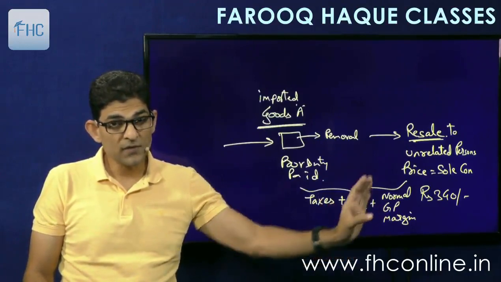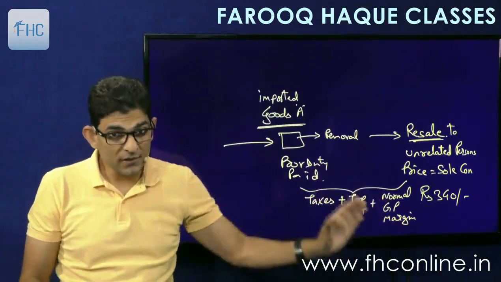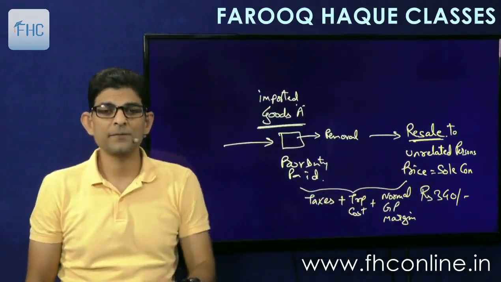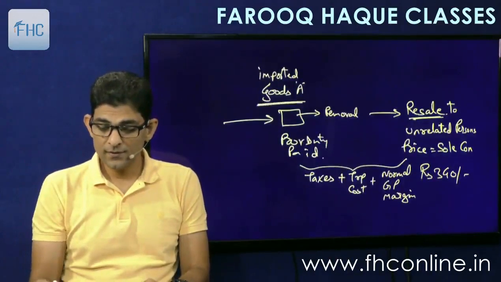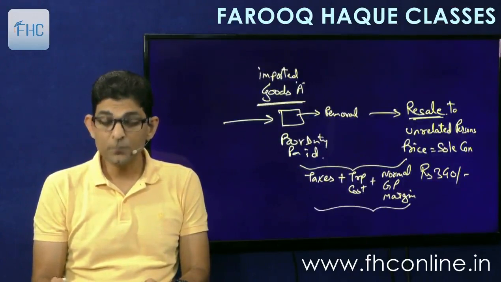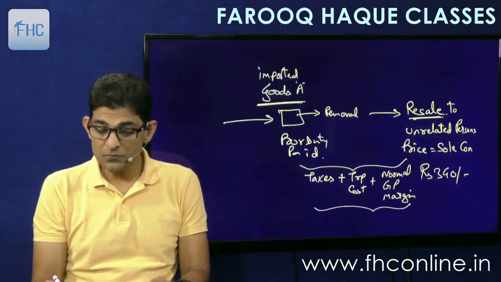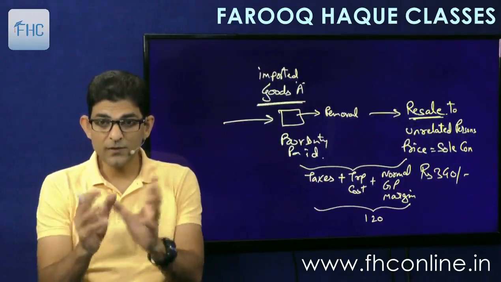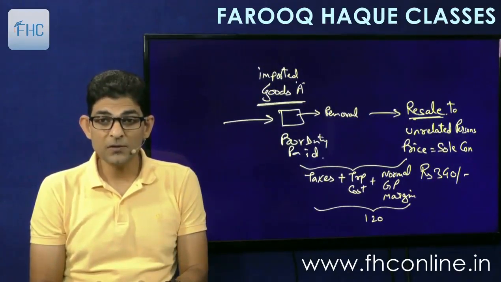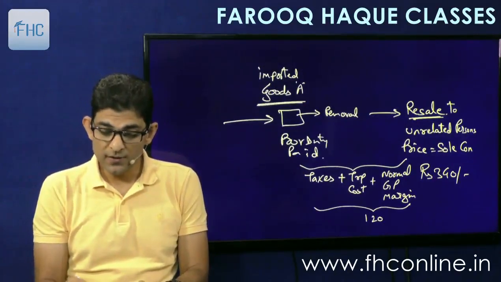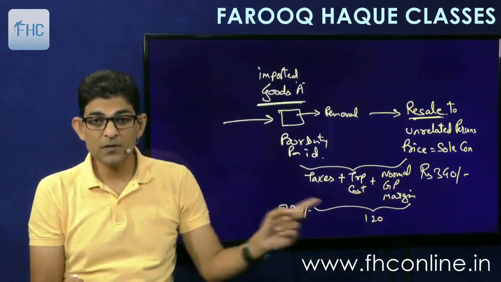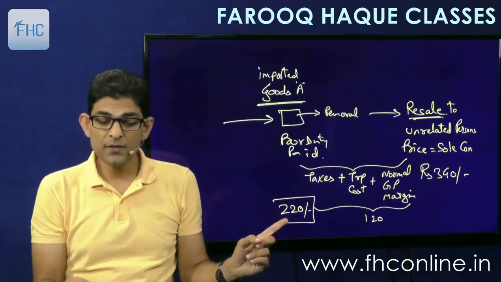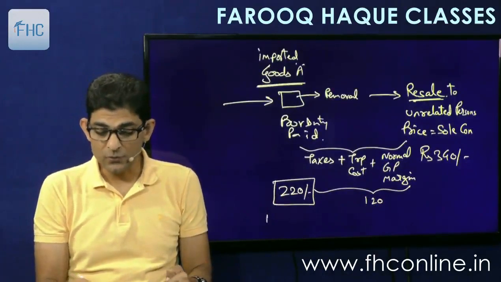Now we will reduce these three from this 340. Say these three taken together come to 120. So that 120 will be reduced from 340. If we reduce it, then I will get a price here of 220. 340 minus 120 is 220. This 220 is called the deducted value.